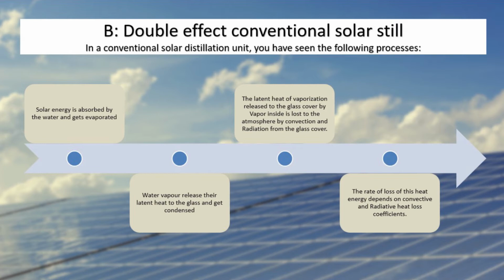The latent heat of vaporization released to the glass cover by the vapor inside is lost to the atmosphere by convection and radiation from glass cover. The rate of loss of this heat energy depends on convective and radiative heat loss coefficient.